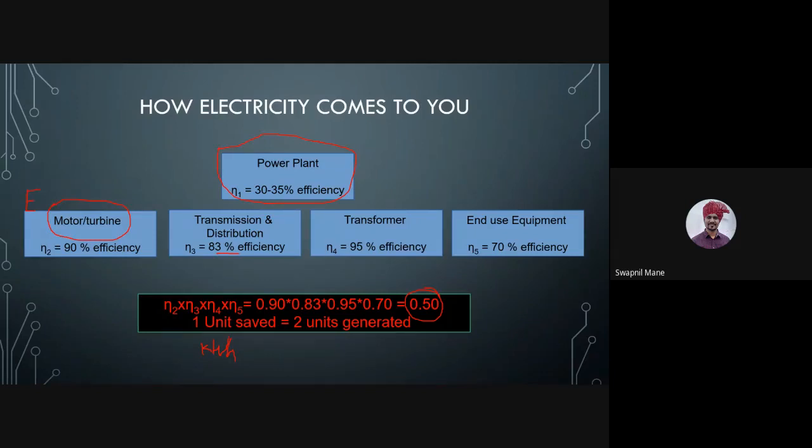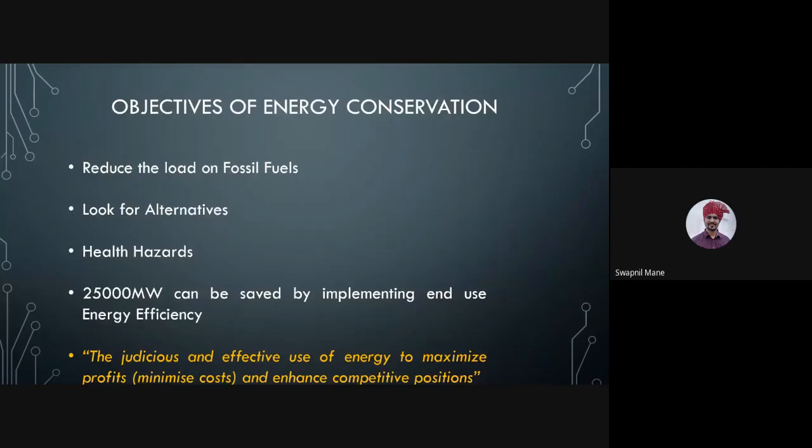Say for example, a 100-watt bulb is giving you 1000 lumens of light. If that 1000 lumens of light is coming from another source which is consuming lesser power, then you should go for it. That is called energy conservation. So when you talk about energy management, two things you discuss predominantly. First is energy efficiency, the other is energy conservation. Objectives of energy conservation: we have to reduce the load on fossil fuels, we have to look for alternatives, and also we have to talk about issues related to health hazards.